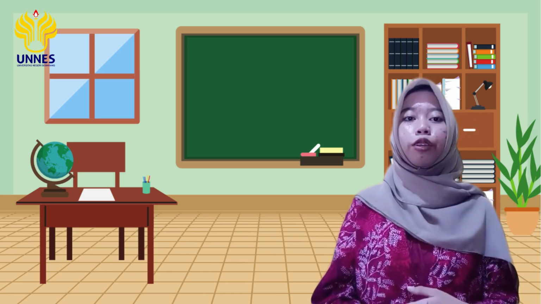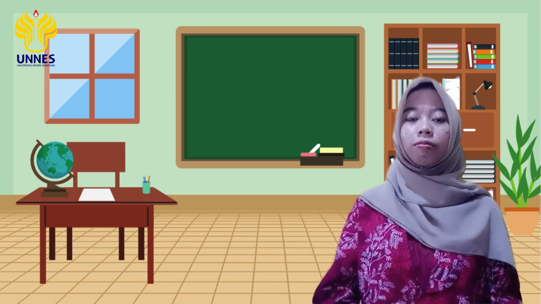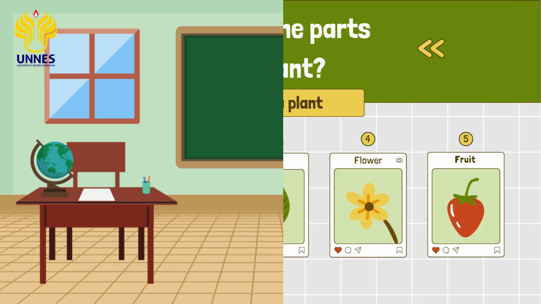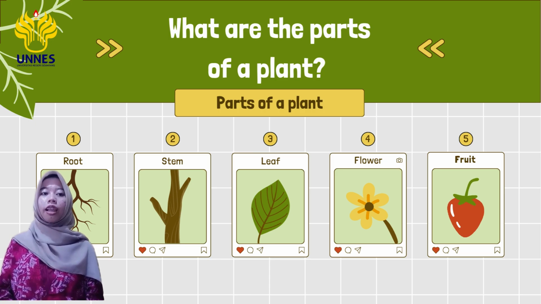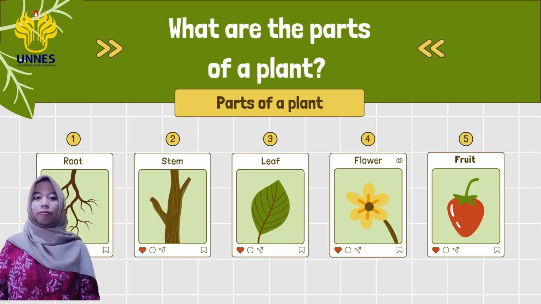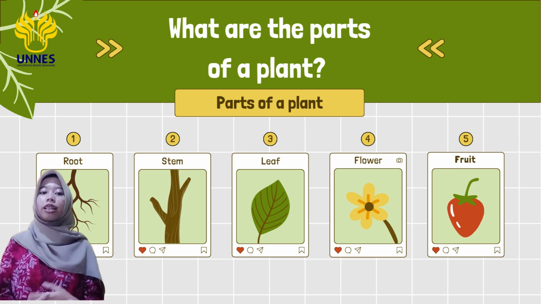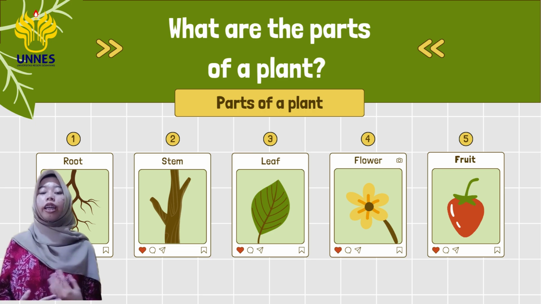Okay, after we watch the video together, I want to ask about the parts of plants mentioned in the video. Does anyone still remember what parts of plants were mentioned? Yes, that's right. There are roots, stem, leaf, flower, fruit. Then, can anyone name one part of the plant in the video along with its function? Well, that's right. So that you can understand better, I will explain it again, okay?